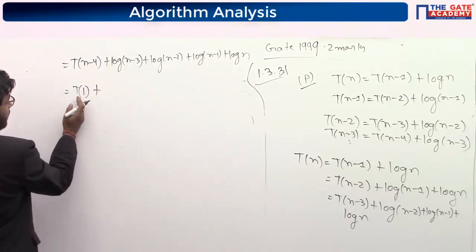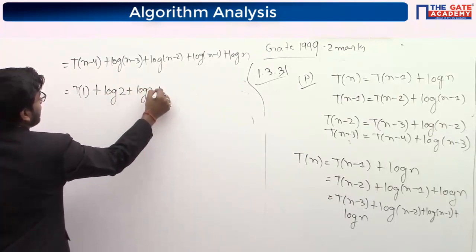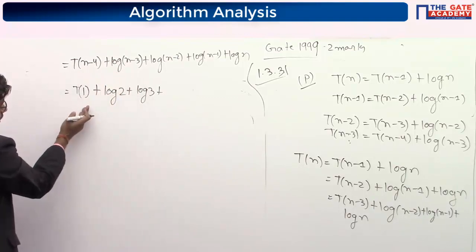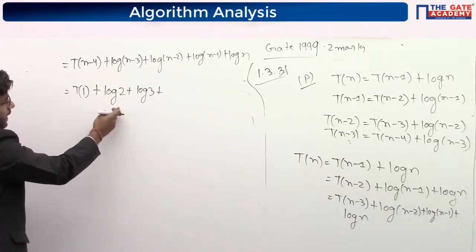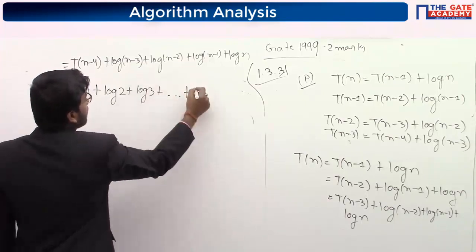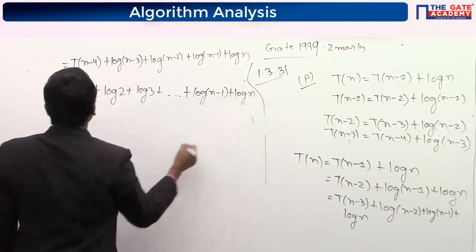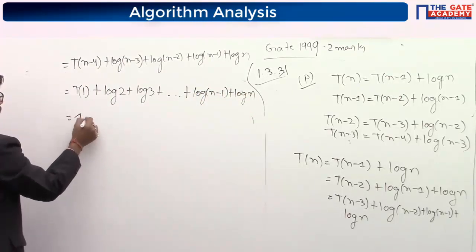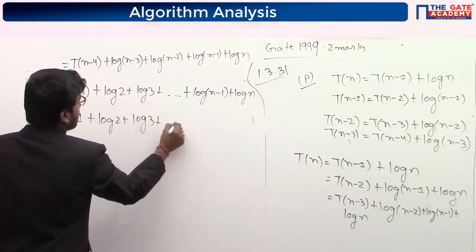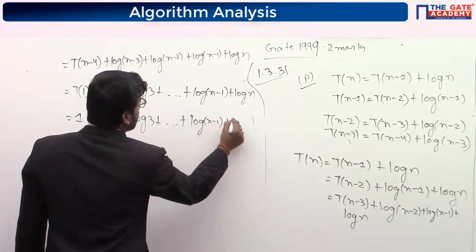So if it is 1, then here it will be log 2, log 3 like this. If it is n minus 4, then here n minus 3. So if we keep on going till T(1), then on the right hand side we will get log 2, then log 3. So like this we will get log n minus 1 plus log n. So in place of T(1) we will write 1, log 2 plus log 3 plus ... log n minus 1 plus log n.